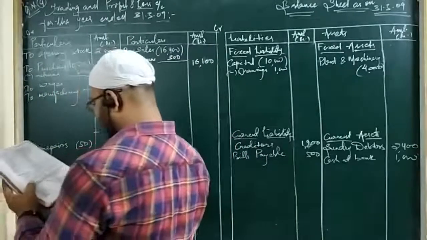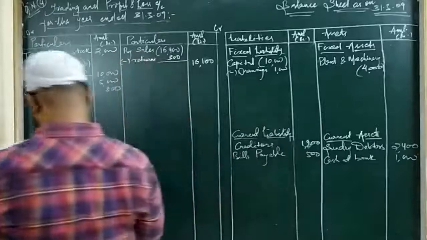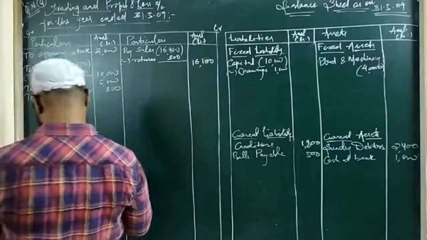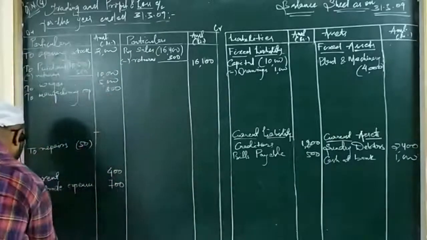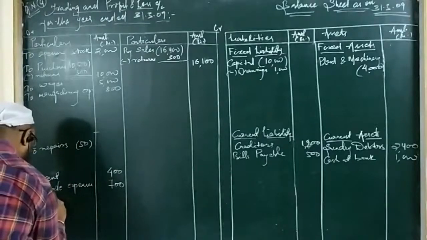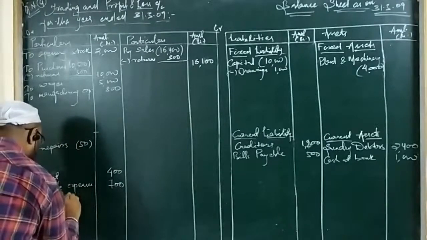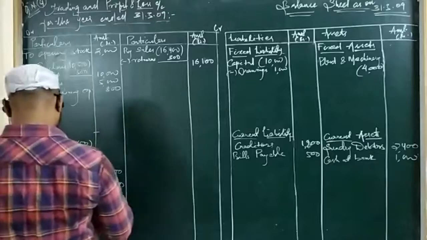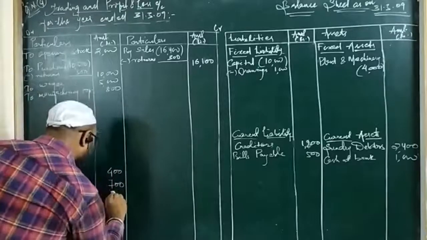Then we have bad debts. Bad debts, again there is no adjustment. It is a loss. It is taken to the debit side of the profit and loss account. Bad debt is 200 rupees. So to bad debts, 200 rupees.